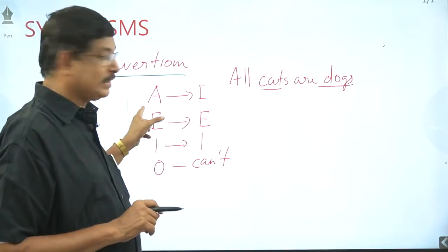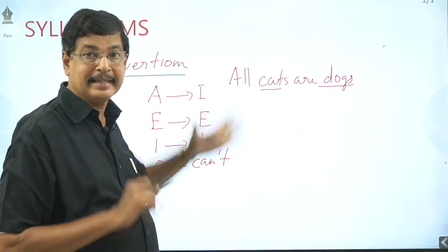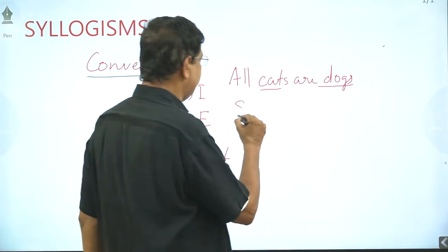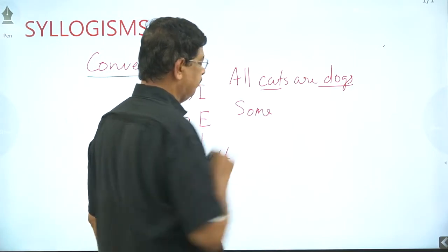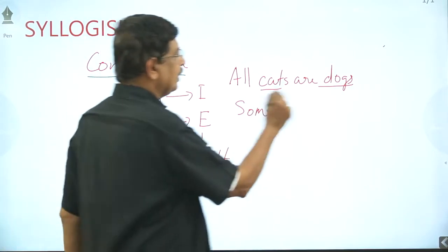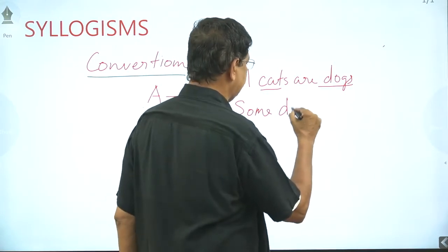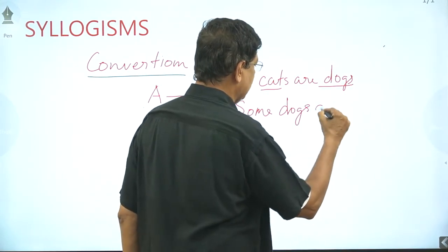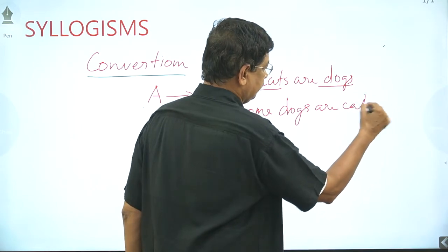In an A-type statement, what exactly is the format after conversion? I-type, how does it begin? Some. It begins with some. Subject and predicate interchanged: some dogs are cats.